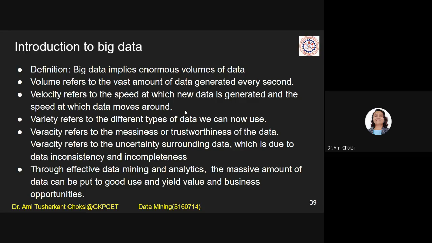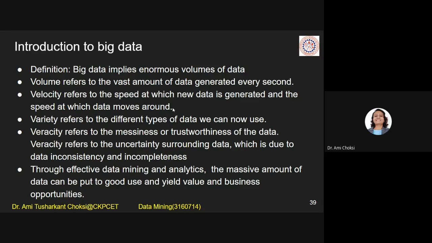Not only this, let us consider say Amazon, Flipkart, such things are there. There also people are purchasing, then you can say they are canceling, they are changing, right? So all these things happen. So what we say is velocity refers to the speed at which new data is generated and the speed at which data moves around, right?